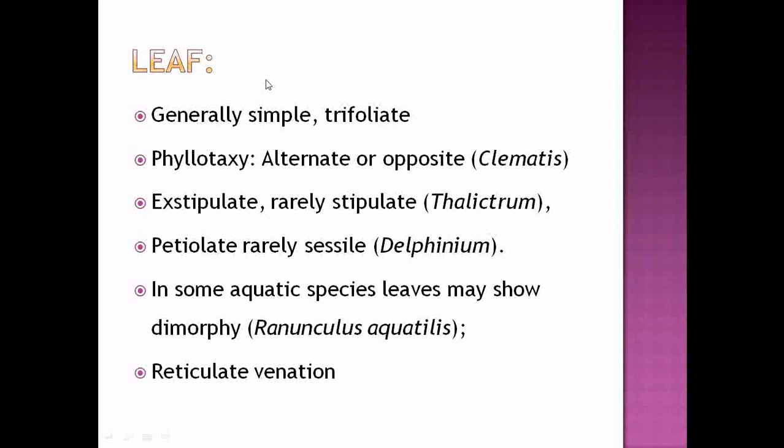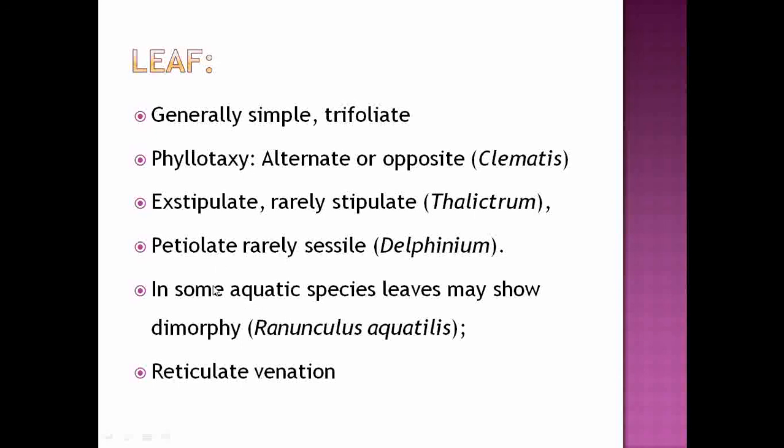Then the leaves show presence of a stalk. That's why the leaves are petiolate. And very rarely they are sessile. For example, sessile leaves are observed under the genus Delphinium. Then the leaves are exstipulate. The presence of exstipulate leaves is the most important character of that family, and very rarely, for example, only one genus, that is Thalictrum, is stipulate under that family.